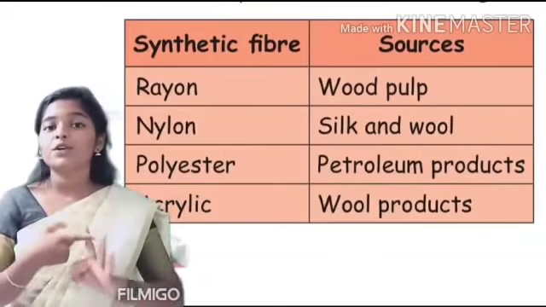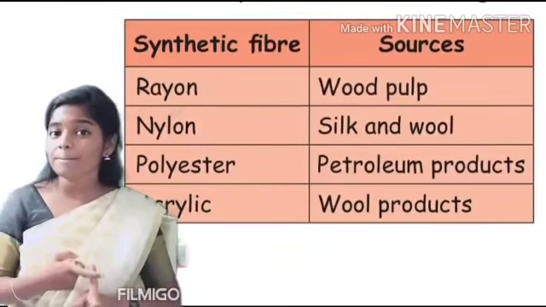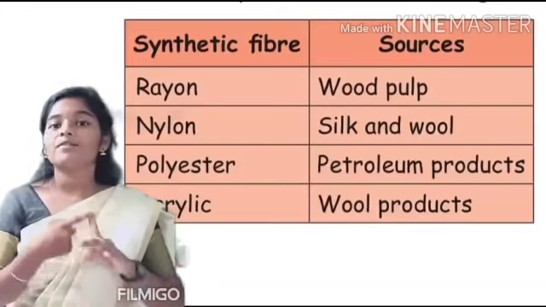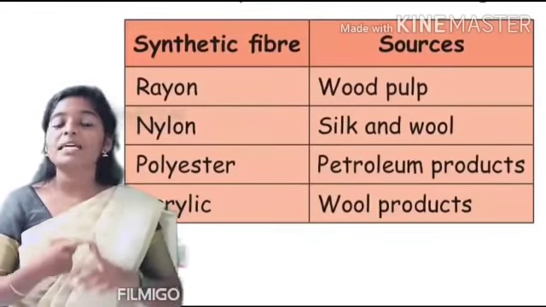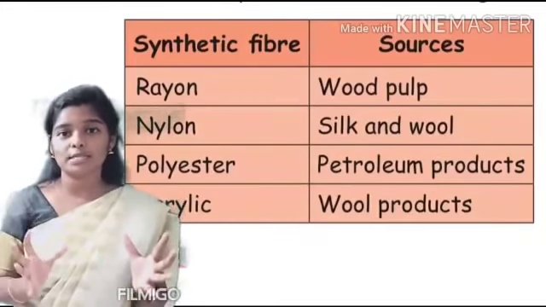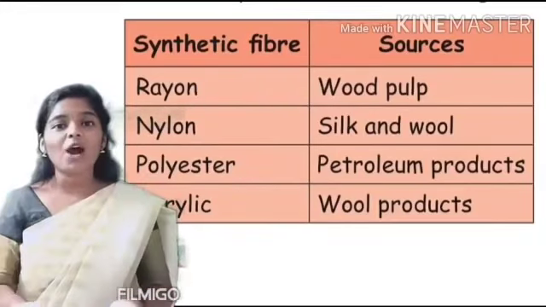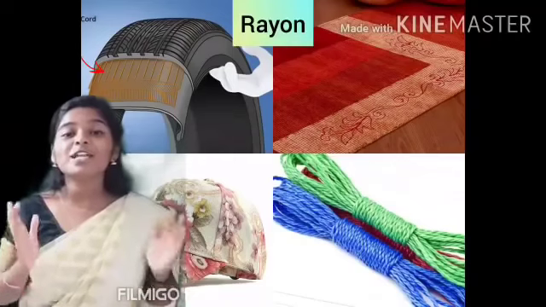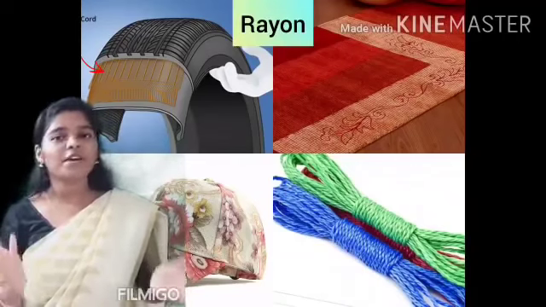And then we are going to see about acrylic. Acrylic is obtained from wool products. And then we are going to see about nylon. Nylon is obtained from silk and wool. So these are the different synthetic fibers and what they are obtained from. Children, now we are going to see the uses of synthetic fibers.